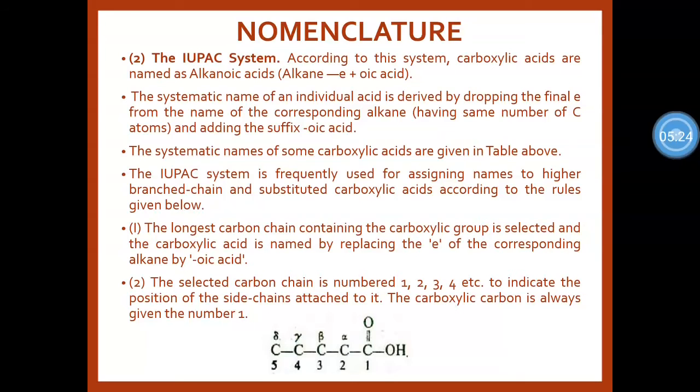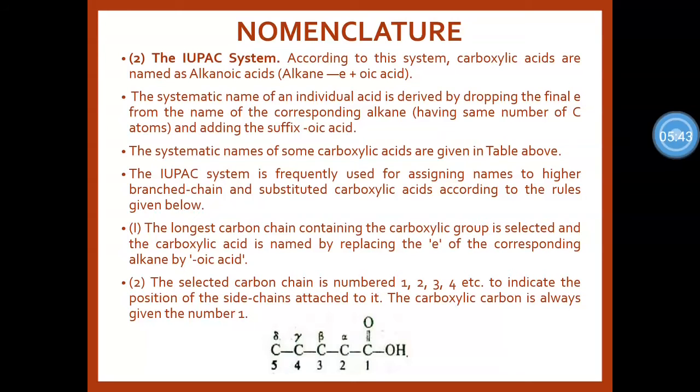The first step of the rule is that the longest carbon chain containing the carboxylic acid is selected, and the carboxylic acid is named by replacing the e of the corresponding alkane by -oic acid.